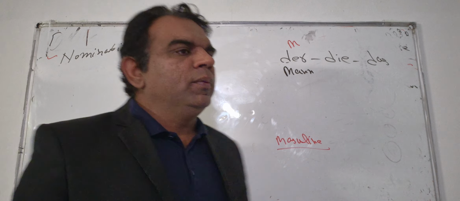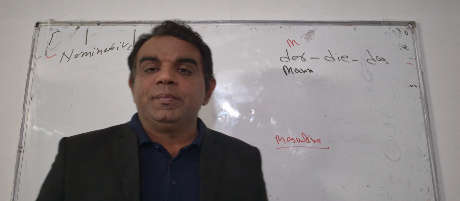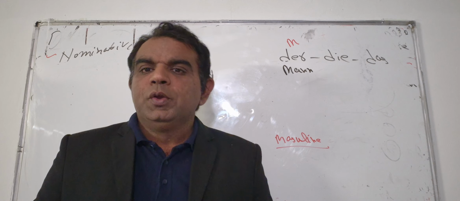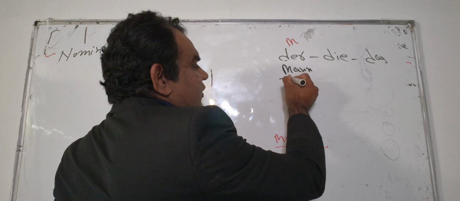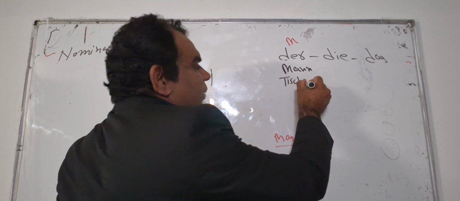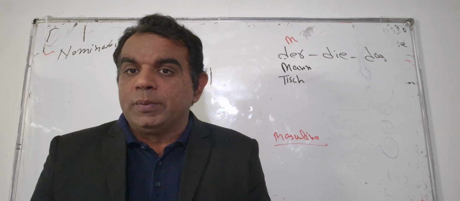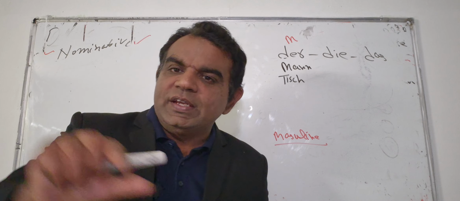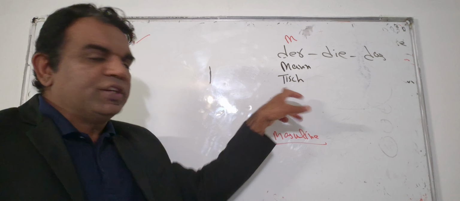Man is masculine, and we write the article der: der Mann. And der Tisch. What is the meaning of Tisch? Tisch means table. This is also masculine, but we don't know it's masculine, it will be written in the category of der article. So der Tisch is always.